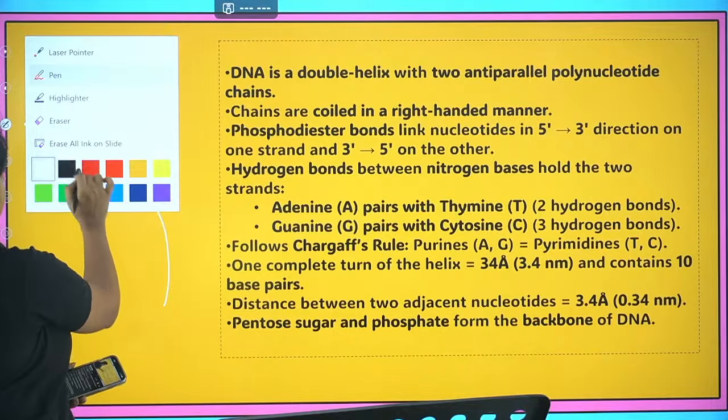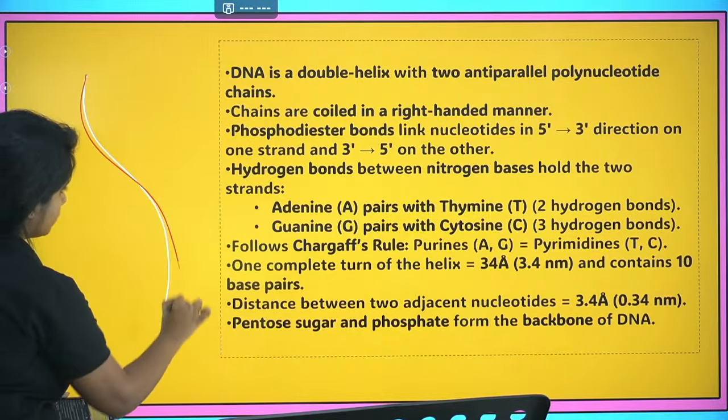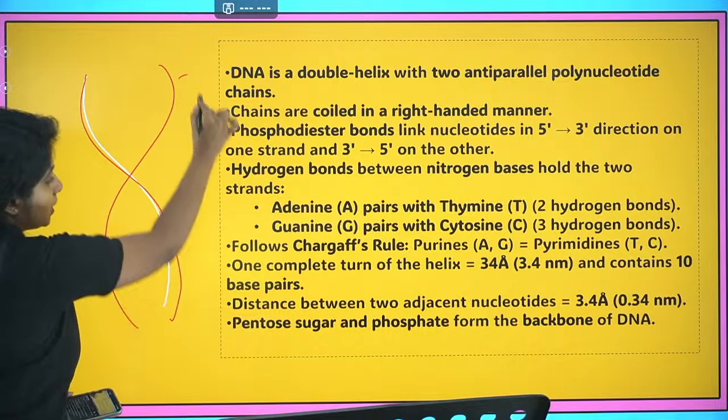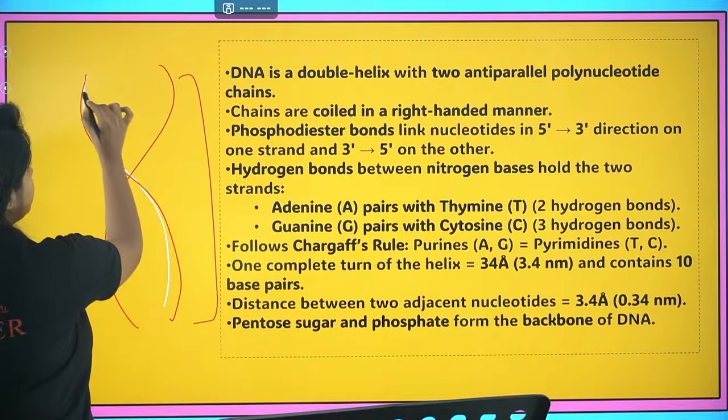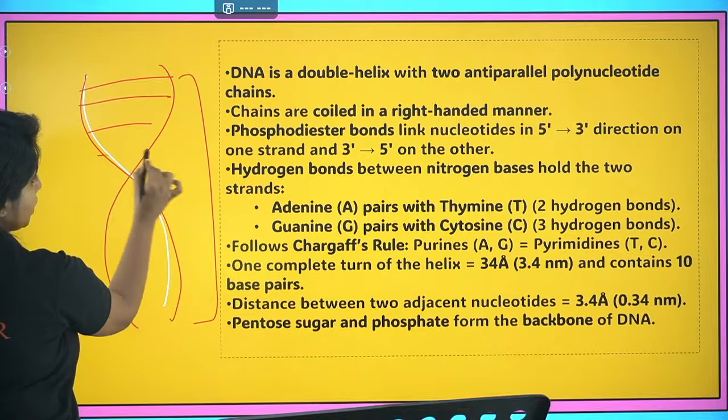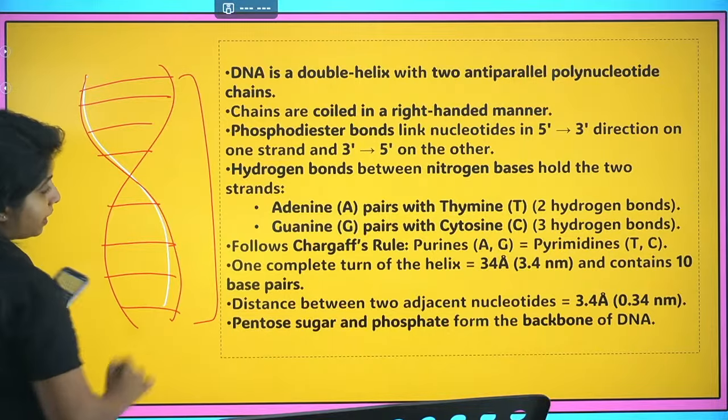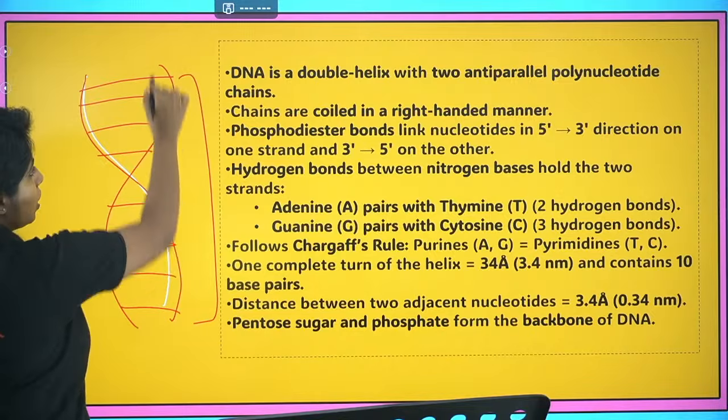This whole thing is one particular helix, and over here you have 10 base pairs. In one helix, how many base pairs? 10 base pairs. What is the total length?